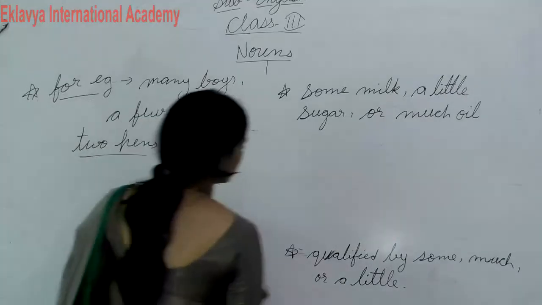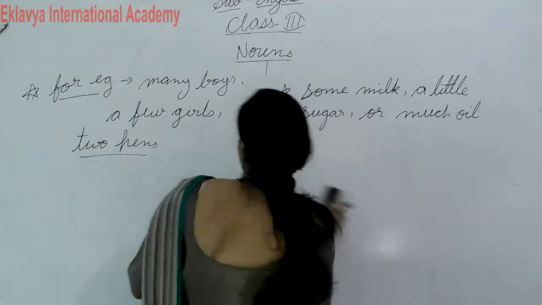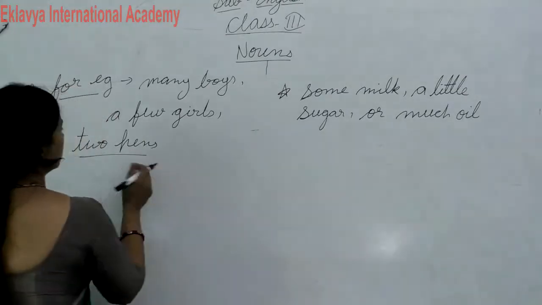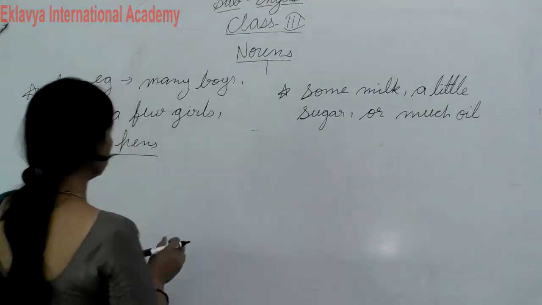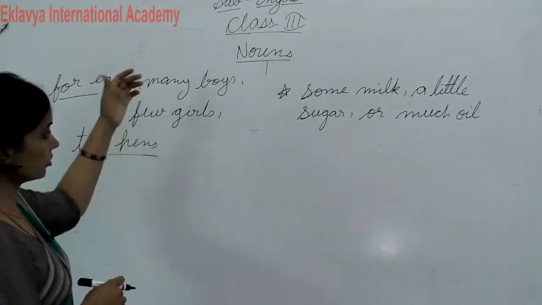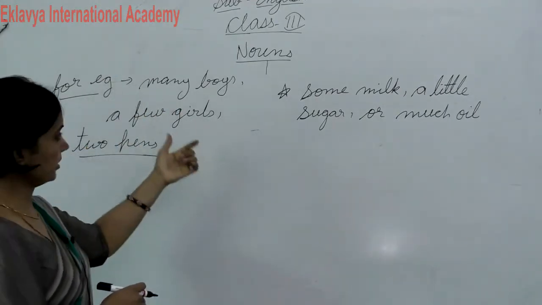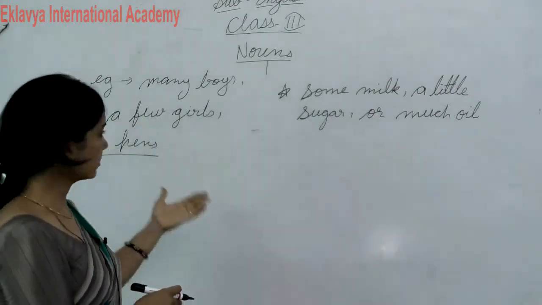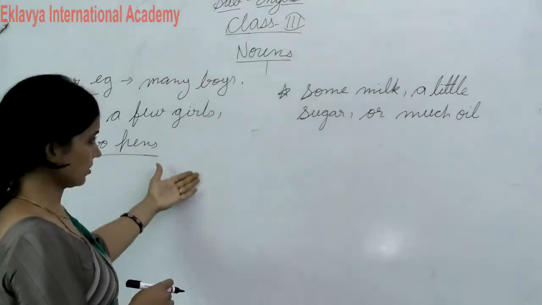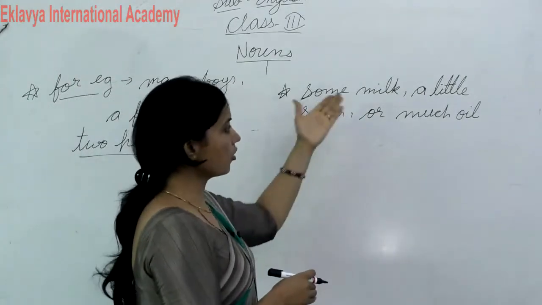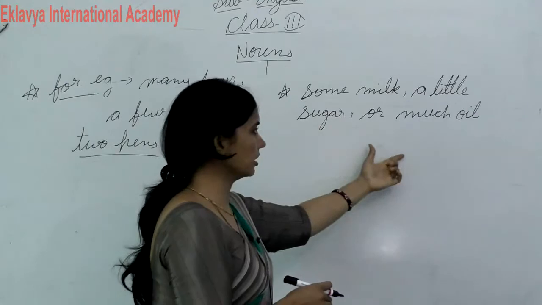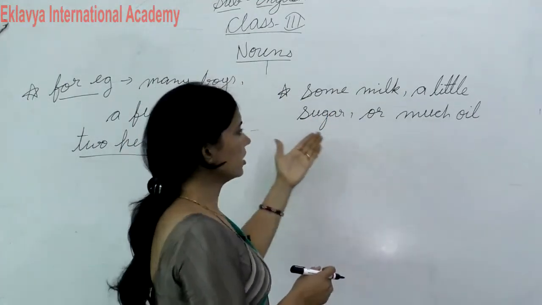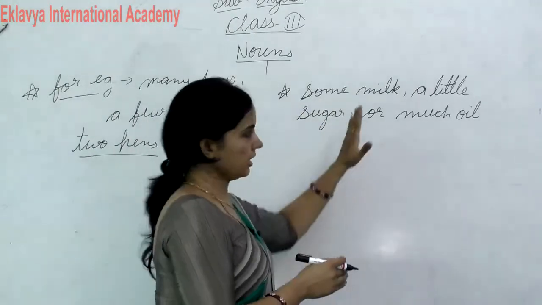So students, I hope you are getting it. If you want to make a question, you can ask how many students are in the class, because students are countable. If you want to ask about milk, you can ask how much milk, कितना milk है, and you can say some milk, थोड़ा milk, a little sugar, or much milk.